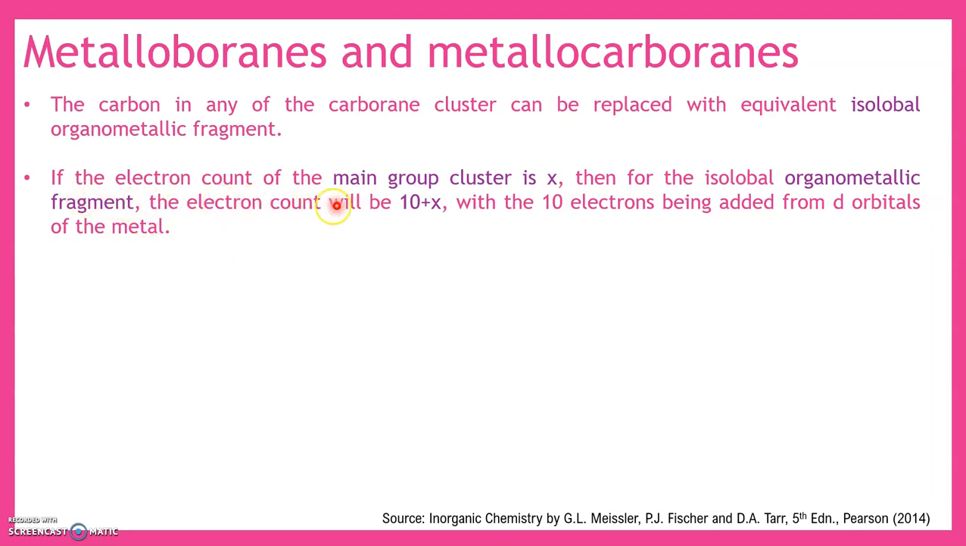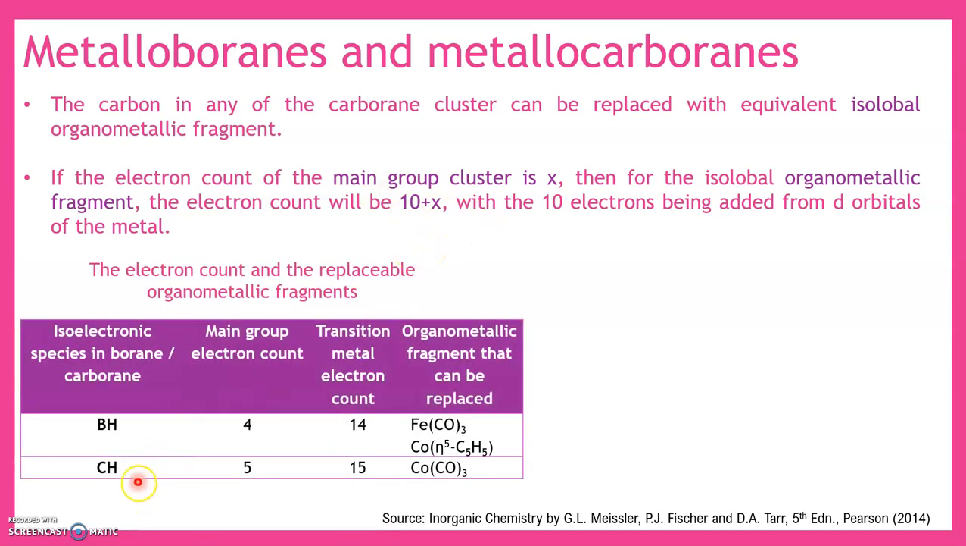If the electron count of the main group cluster is X, then for the isolobal organometallic fragment, the electron count will be 10 plus X. Because I am considering the metal now, that means I am considering the d orbitals also. So I need to add the 10 electrons from the d orbitals. So if the main group cluster has the electron count of X, then I have to go for an organometallic fragment which has an electron count of 10 plus X.